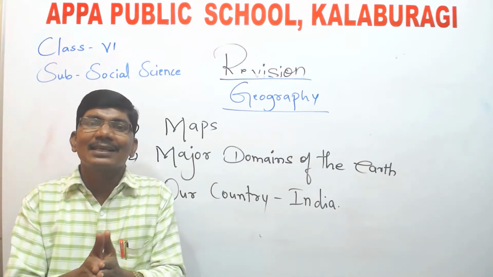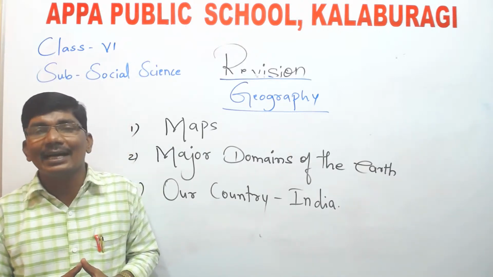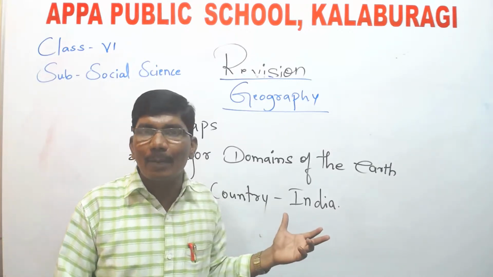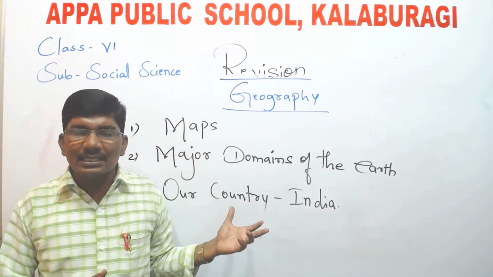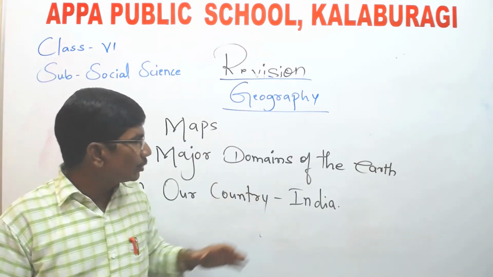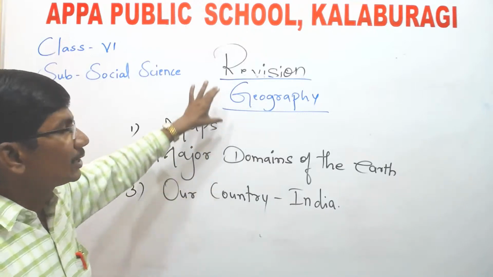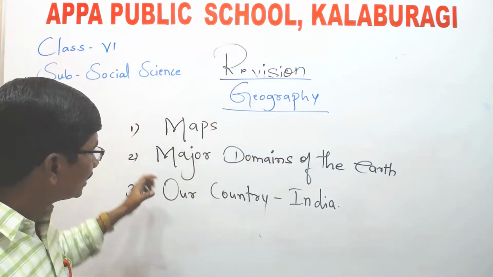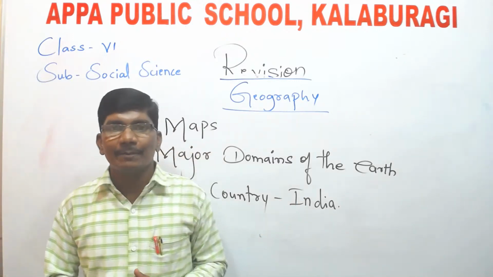How many states and union territories are there in India? And also in this chapter, you have studied about the seasons, about the climate and weather also. So these are the 3 chapters from the geography part. Maps, major domains of the earth, our country, India.